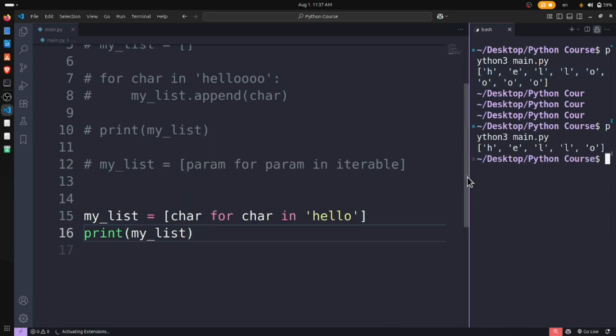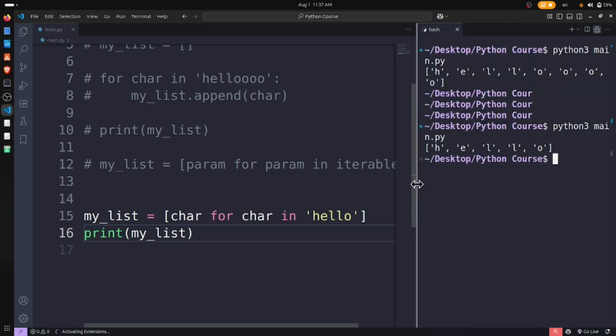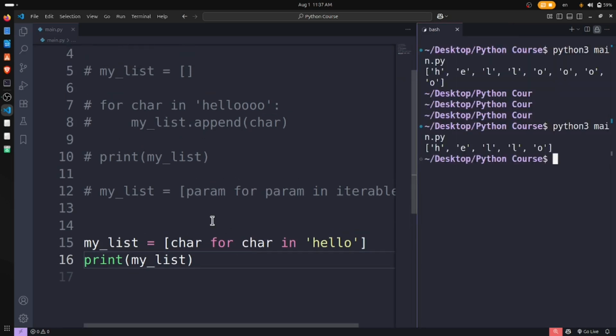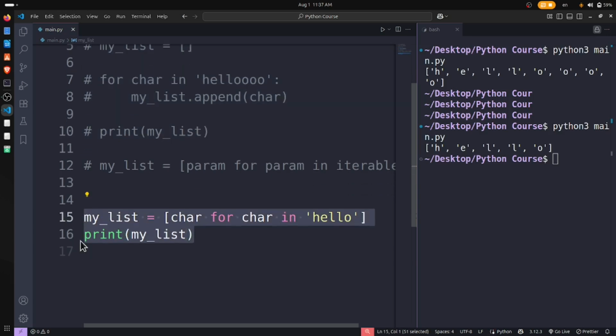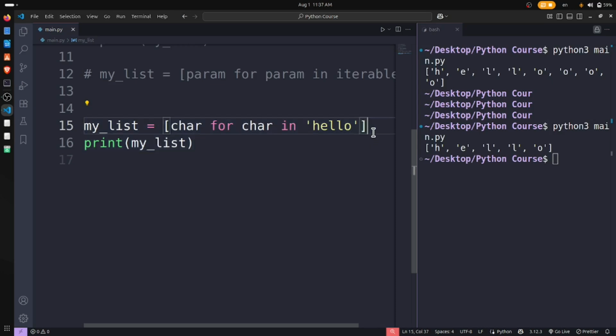The same output. It's called list comprehensions. Here we had many lines of code, but here only two lines of code, and everything is clean.